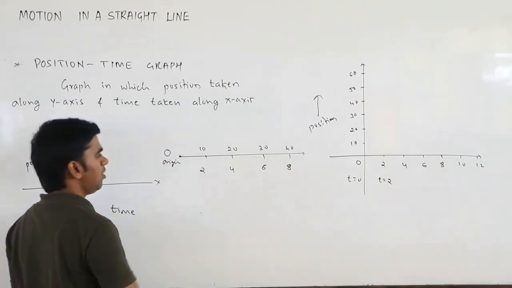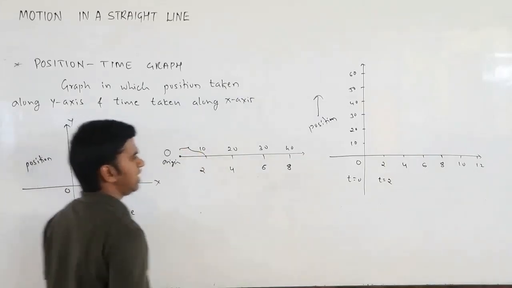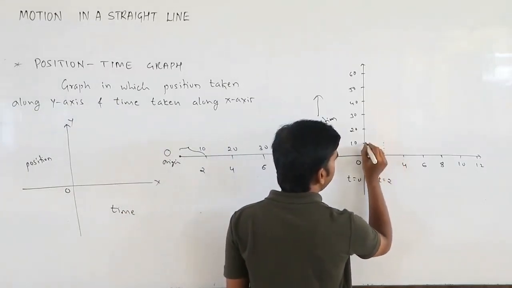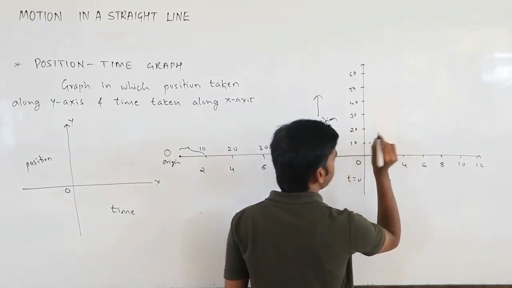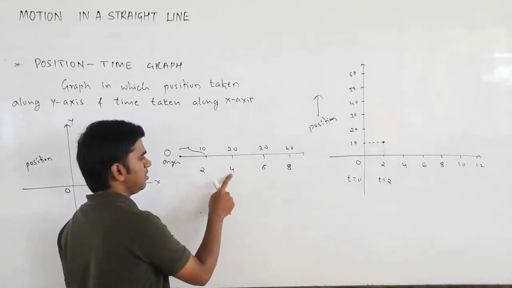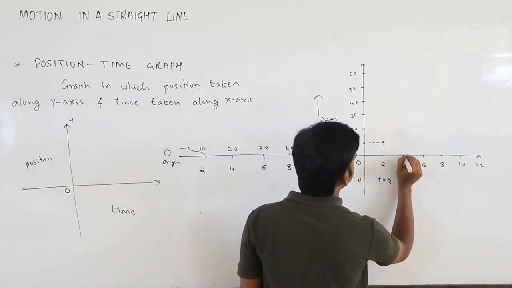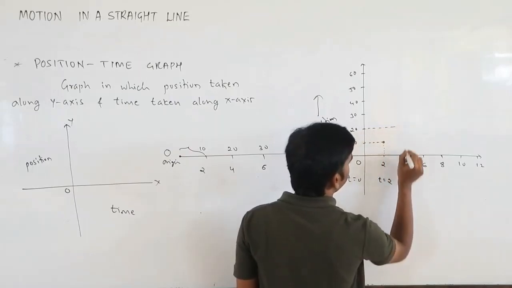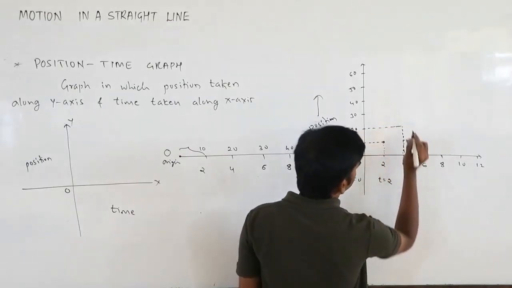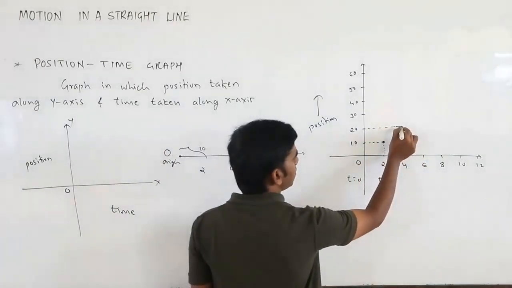Okay. Now, in 2 seconds, displacement or position is what? Position is at 10. In 2 seconds, position is here at 10. So this is the position. Next, at the 4th second, position is 20. At the 4th second, position is 20. This is 20, and this is 4. Okay. So this is the point which you are going to get.